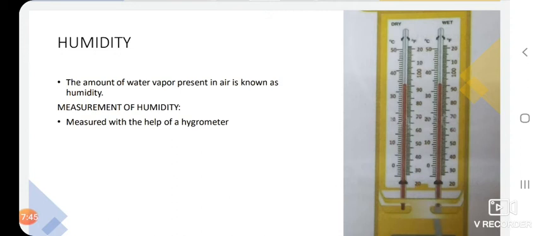So the humidity: water is added to the atmosphere by the process of evaporation. It changes from liquid to gaseous form. This water vapor in air is called humidity. The amount of water vapor is known as humidity. There are some factors which favor evaporation: the humidity, the supply of heat, and the winds. And children, as I told you, the instrument you use to measure humidity is the hygrometer.